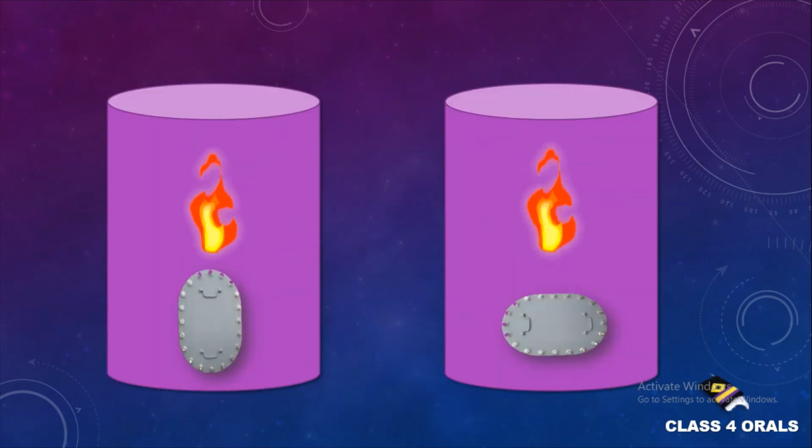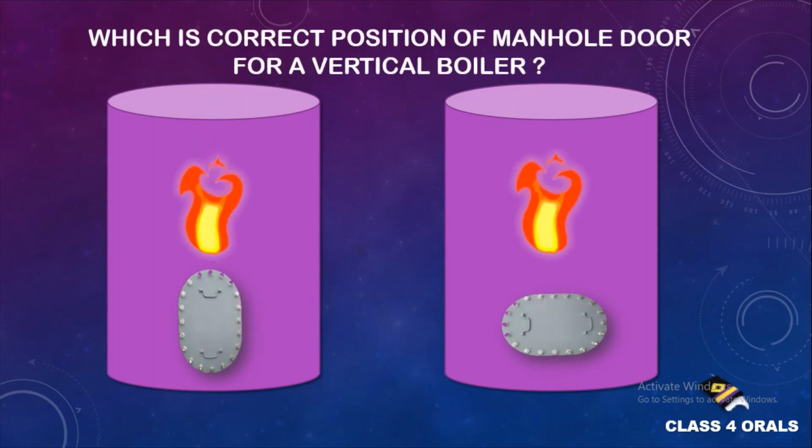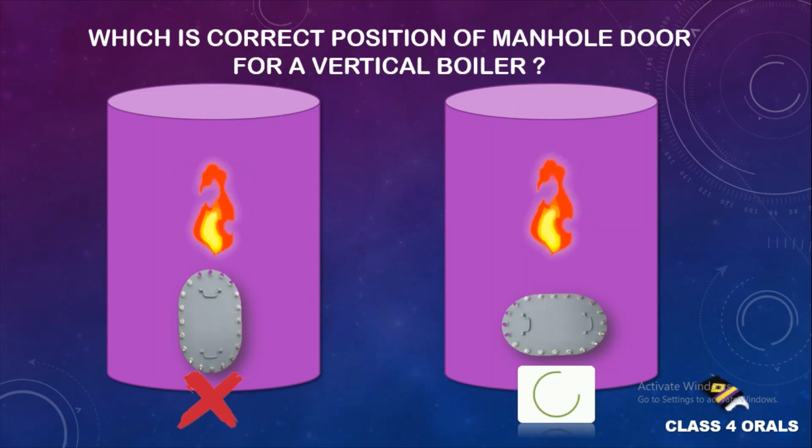So guys, now we can easily conclude what the correct position for the manhole door for a vertical boiler is. Yes, you are right. It is the horizontally placed elliptical door and not the vertically placed one.